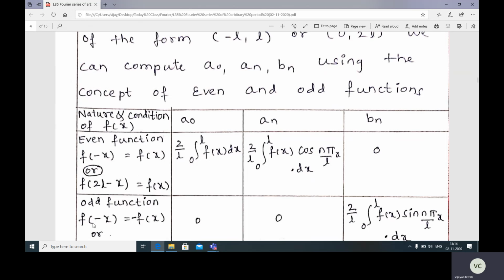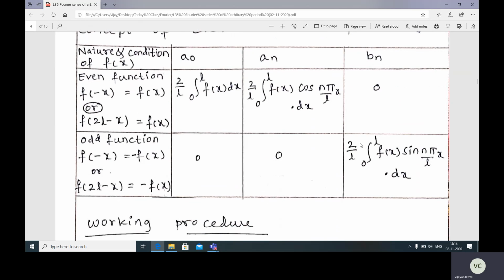Suppose f(minus x) is equal to minus f(x), then it is an odd function, and a0 and an both equal 0, and bn is 2 by L integration from 0 to L f(x) sin(nπx/L) dx. So this is for the minus L to L interval.